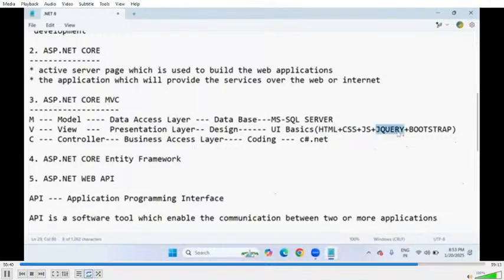But later onwards, from 2016, Microsoft introduced the .NET Core framework also, for those who are looking to make their applications platform independent. Platform dependent means .NET Framework applications can only run on Windows-based operating systems. They cannot run on other operating systems. Whereas with .NET Core, .NET applications can run on any operating system like Windows, Unix, Linux, and other operating systems also.